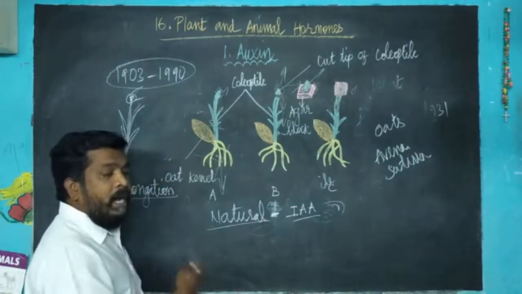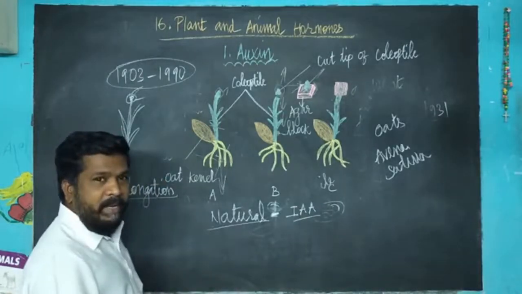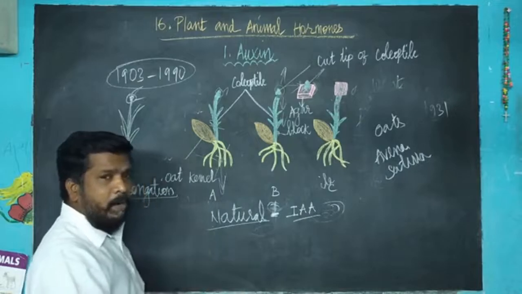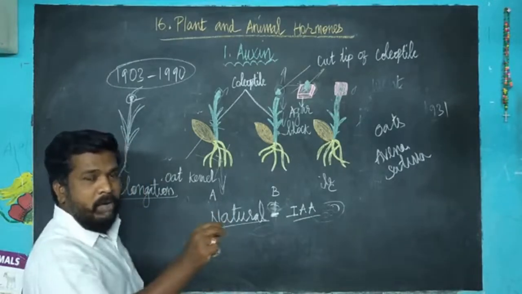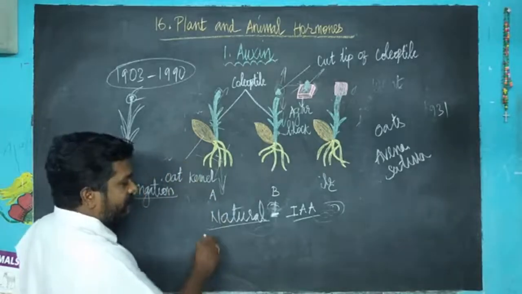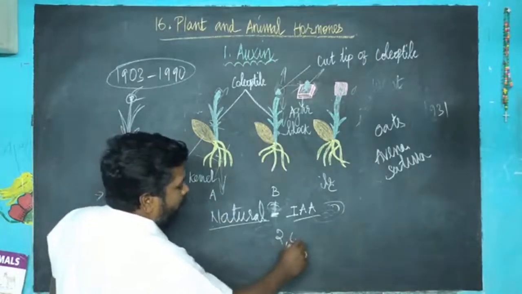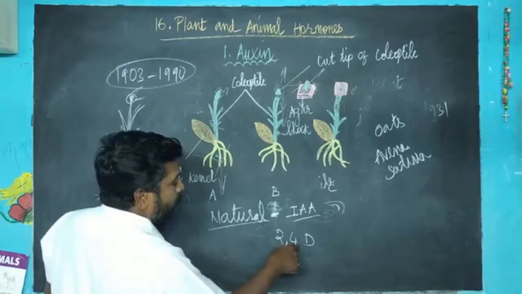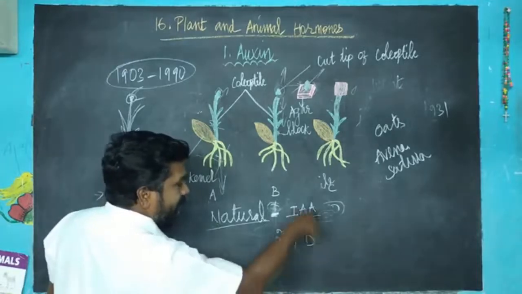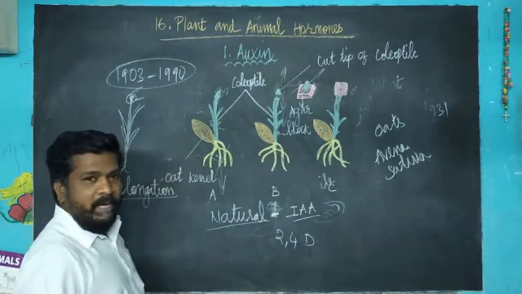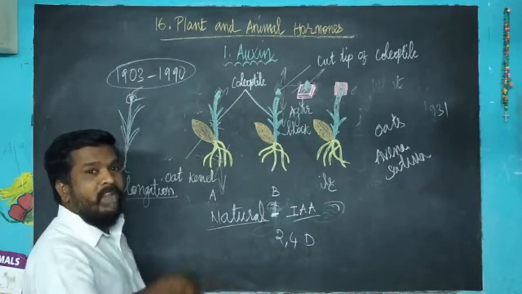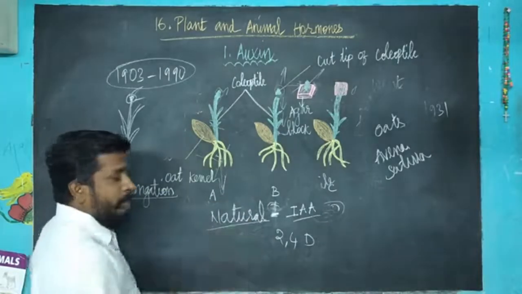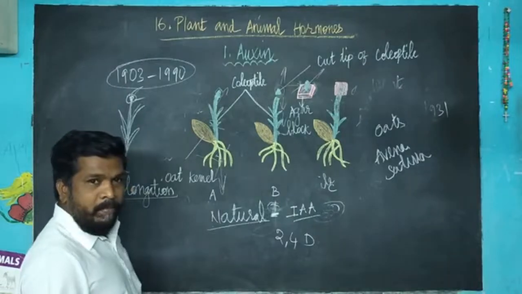The next is synthetic auxin. Synthetic auxin does the same work as auxin, but is induced artificially through a chemical substance. Example: 2,4-D, 2,4-dichlorophenoxyacetic acid. The synthetic auxin is produced artificially. These are the two types of auxins. Understood?